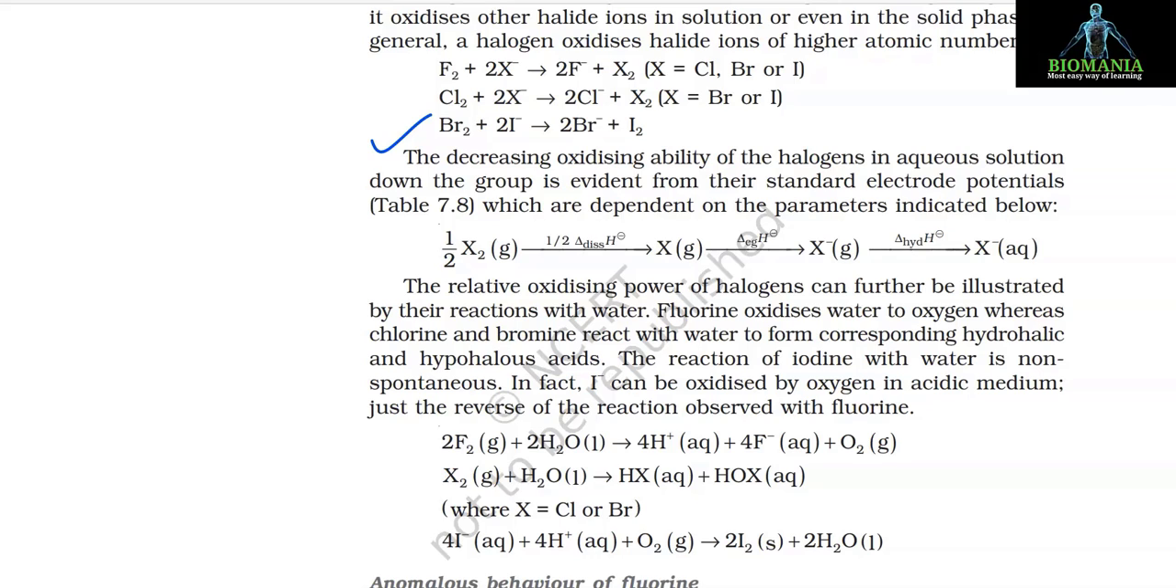The relative oxidizing power of halogens can further be illustrated by their reactions with water. Fluorine oxidizes water to oxygen, whereas chlorine and bromine react with water to form the corresponding hydrohalic and hypohalous acids. The reaction of iodine with water is non-spontaneous. In fact, I negative can be oxidized by oxygen in acidic medium, just the reverse of the reaction observed with fluorine.